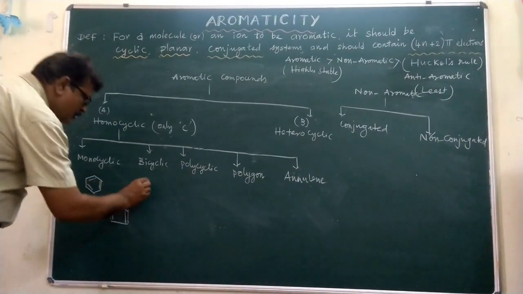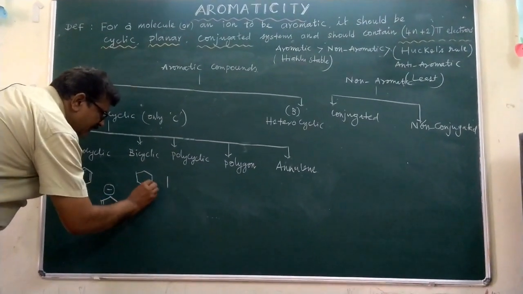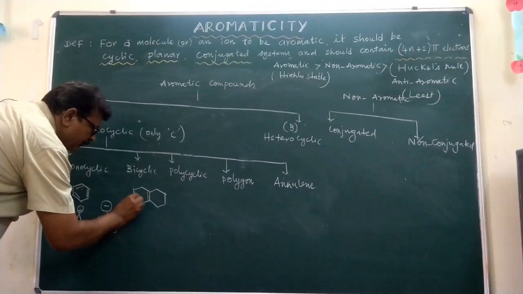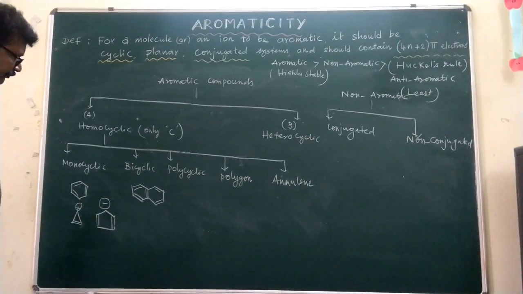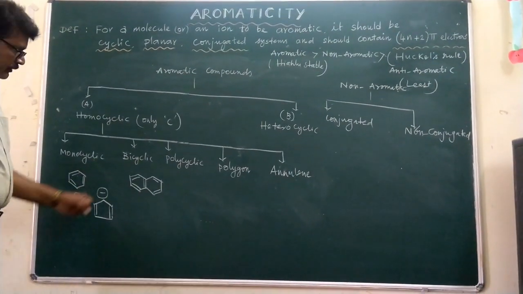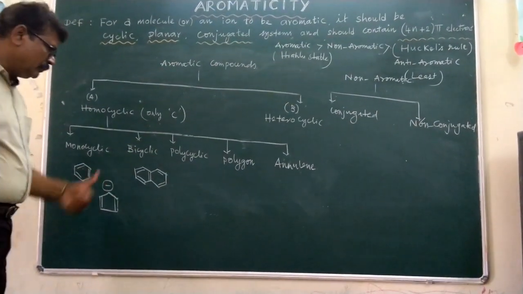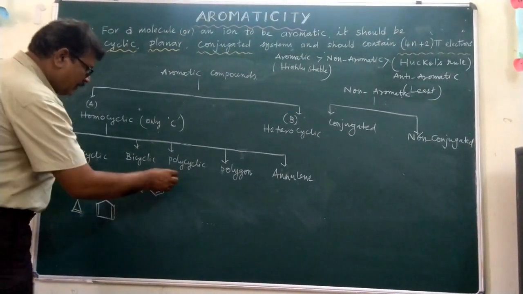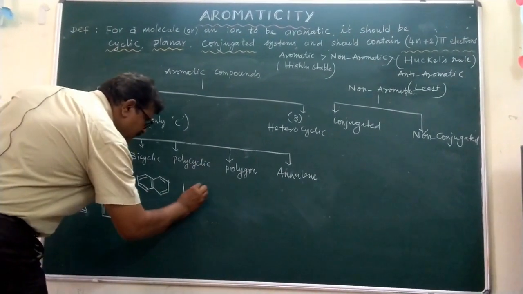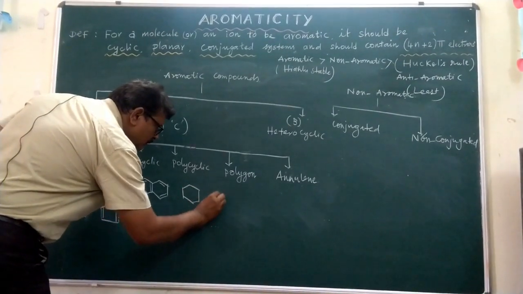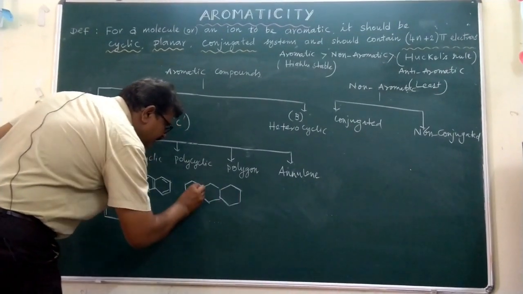Bicyclic compounds, you know, are generally two-cycle systems, a conjugated and cyclic system, planar, with delocalization of electrons. Huckel's rule also applies. One by one, let us discuss. Polycyclic means more than two cyclic systems.